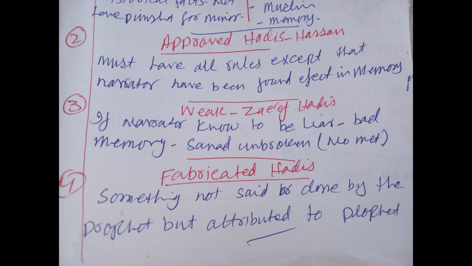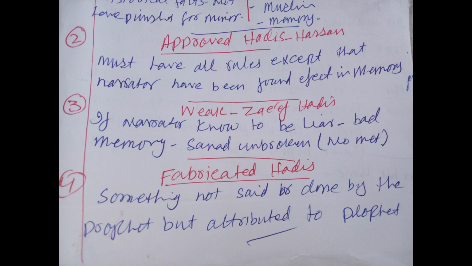For example, there is a rumor about him, or people used to talk about him, that the person is a liar and also had a bad memory. Got it? In the same way, the sanad is broken, meaning that the person narrating hadith from a person never met him in his life. So if these criteria are there in a hadith, that hadith will be known as weak or zaif hadith. Okay.